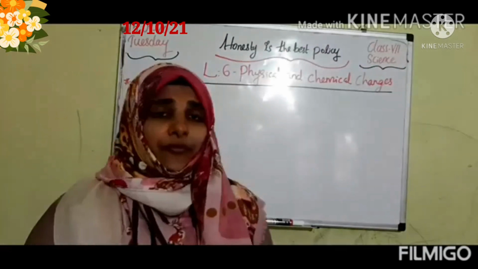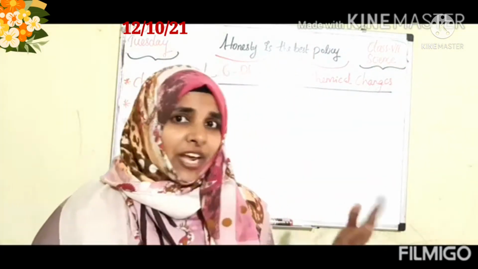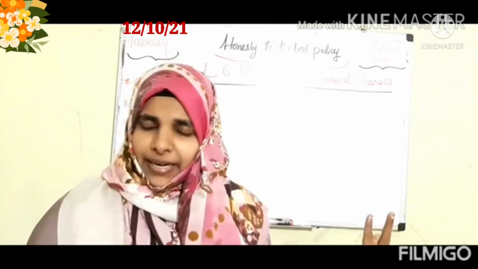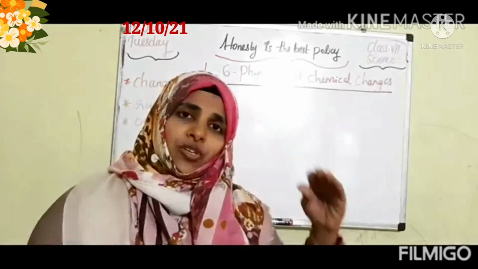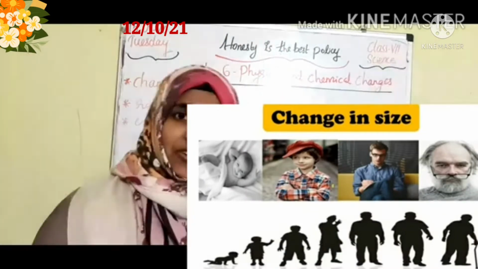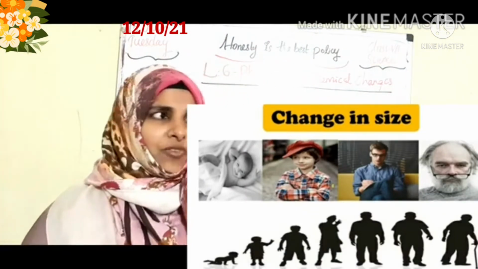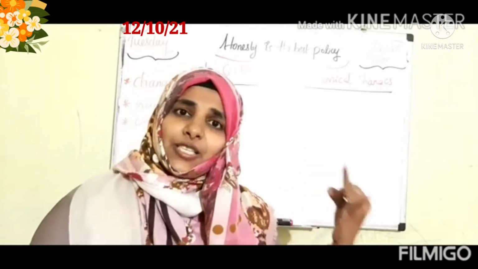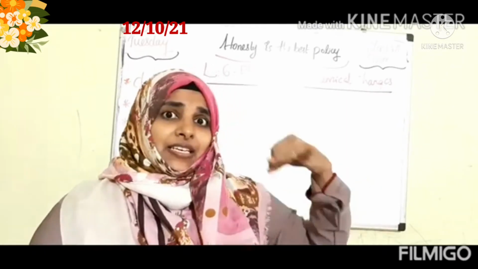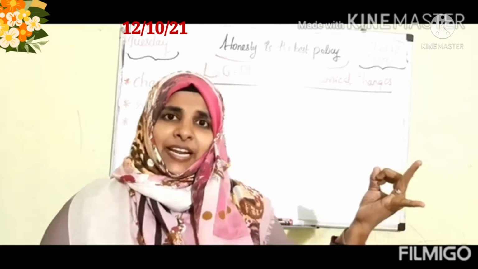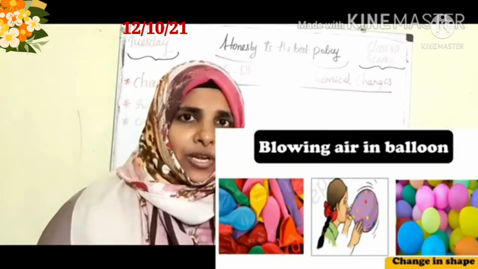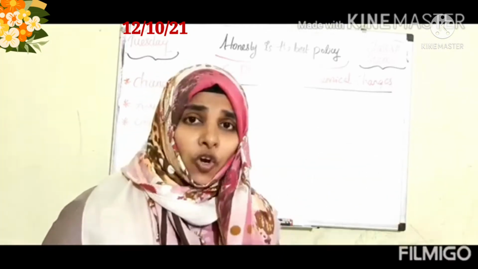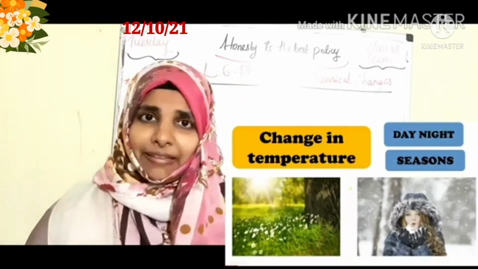For example, changes may happen in shape or in size, right? In size, because when we are small, when we are a baby, we grow up and become an adult. That is one change. Then changes may happen in shape, like when we are blowing a balloon. Changes happen in temperature too, sometimes hot, sometimes cold, like that we can feel it.